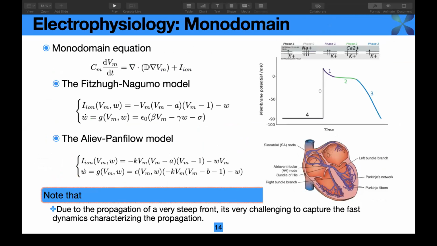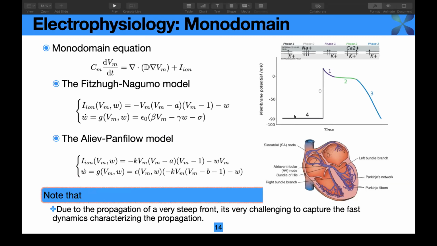And concerning the electrophysiology, we consider the monodomain equation. This is the equation, as you can see here. It consists of a PDE with diffusion and one ODE. This is the general form of the propagation of the transmembrane potential.